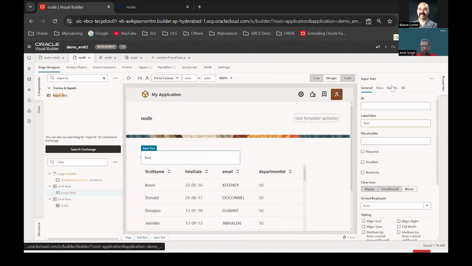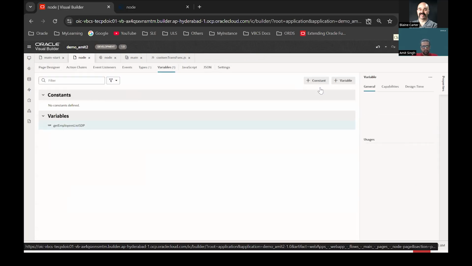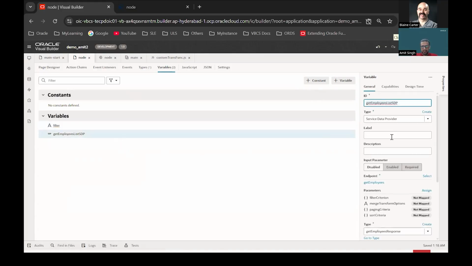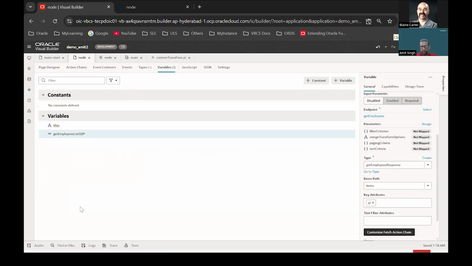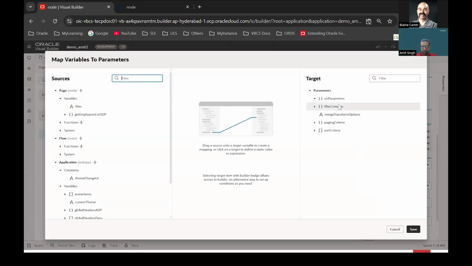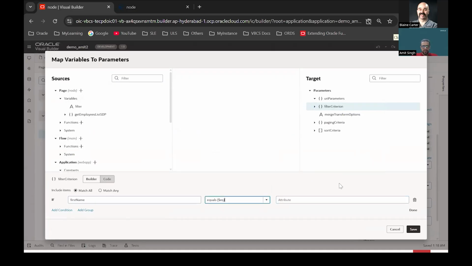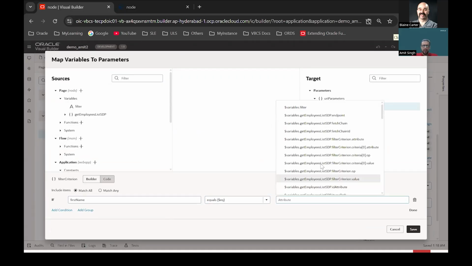And I'll just delete it. Nothing. I'll just use a single value here. Filter criteria. I'll just go to the filter criteria property of the SDP. Maybe first name equals, and I'm expecting this value from the filter property.